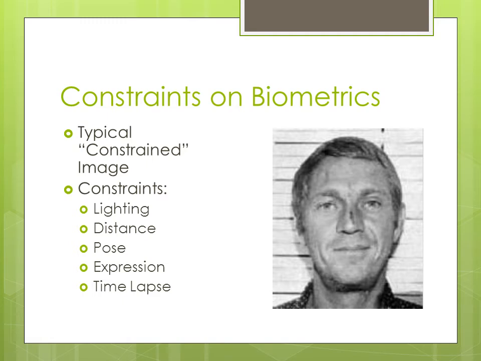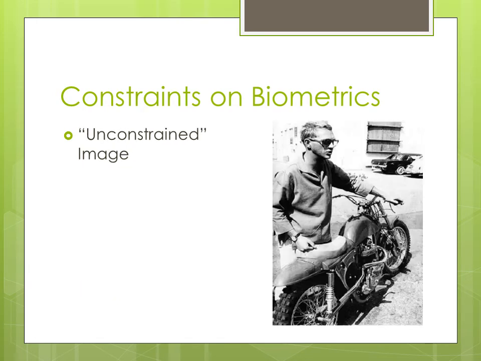Clear constraints on biometrics are very important for us, because when we have clear constraints such as lighting, distance, pose, expression, and time lapse, we can easily identify the person. But when we don't have clear constraints, we have an unconstrained image, and it's very difficult to recognize a person. In this image we can clearly see an unconstrained image, so it's very difficult to identify a person through his eyes, fingers and facial expression.